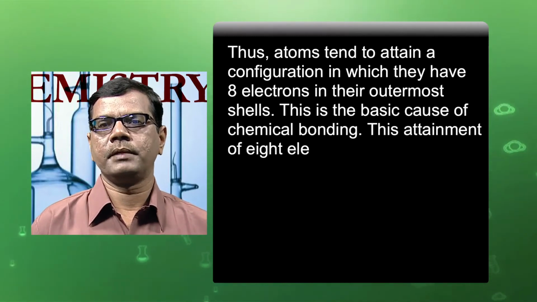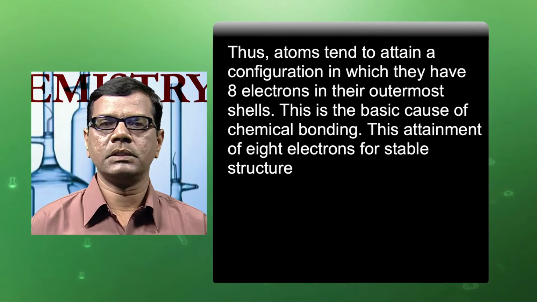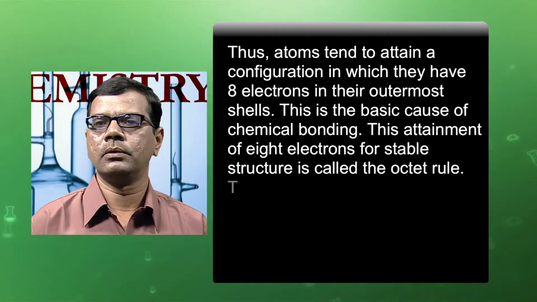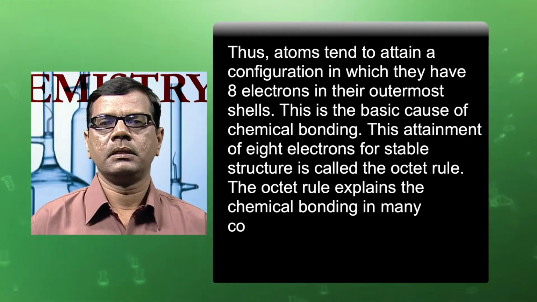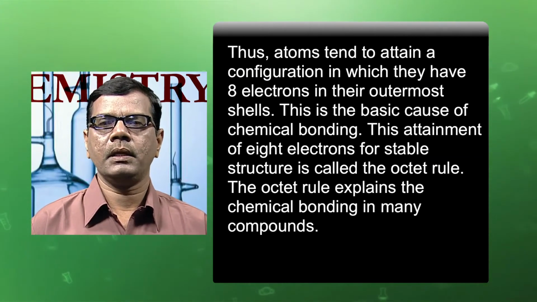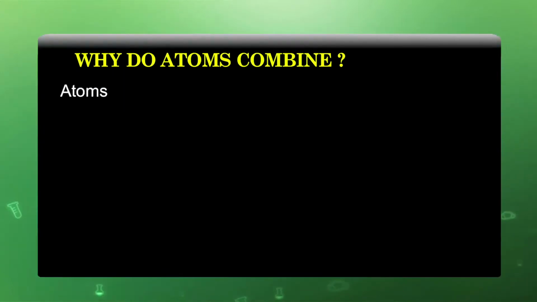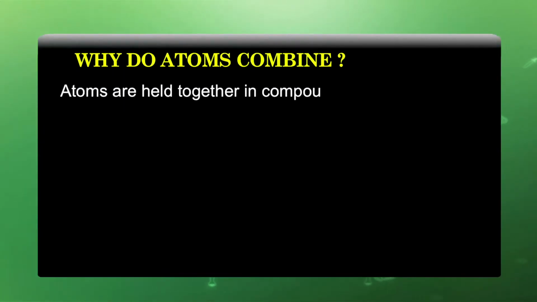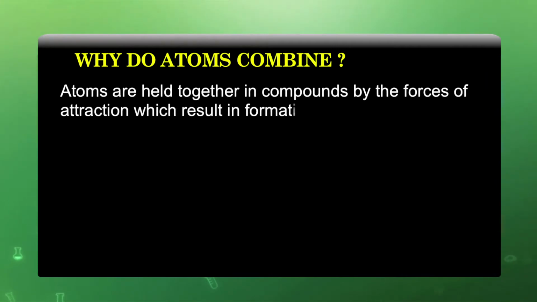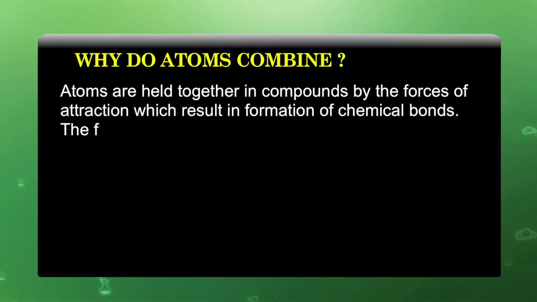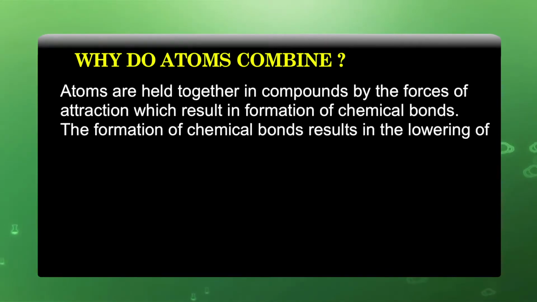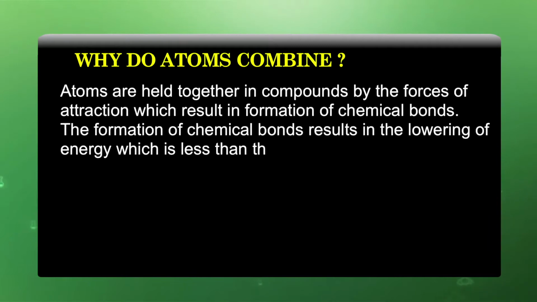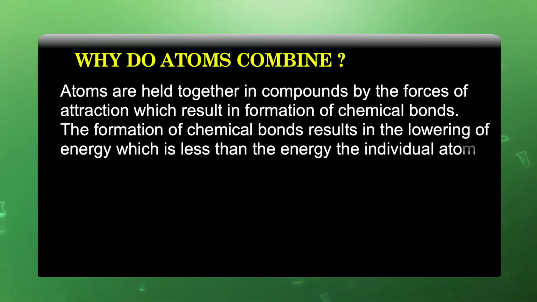This attainment of 8 electrons for a stable structure is called the octet rule. The octet rule explains the chemical bonding in many compounds. Atoms are held together in compounds by the force of attraction, which results in the formation of chemical bonds. The formation of chemical bonds results in the lowering of energy, which is less than the energy of the individual atoms.